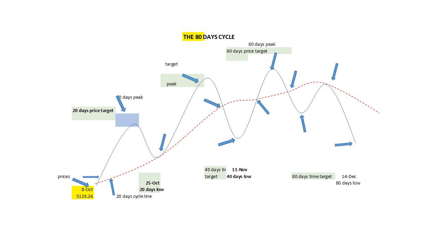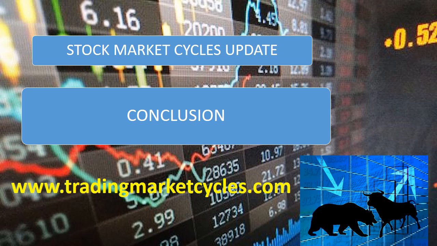In conclusion, to sum it all up, the SP500 index is currently in a bullish phase. However, we expect the 20-week cycle low to form soon. After this low is established, we can anticipate a rally toward the peak of the 18-month cycle. Then the market will start a correction on his way to the 18-month cycle low.